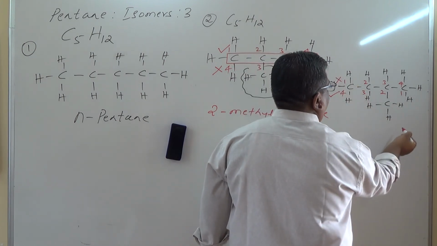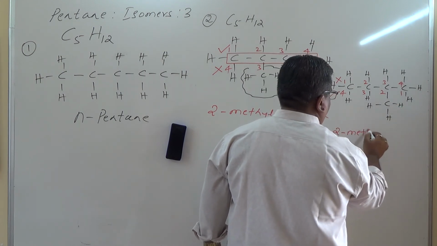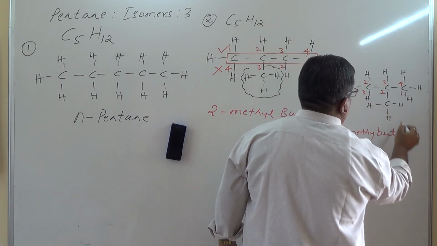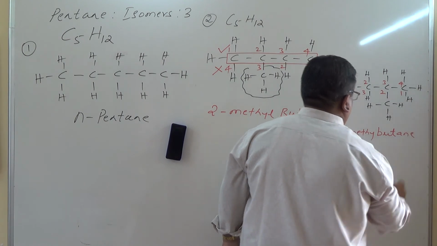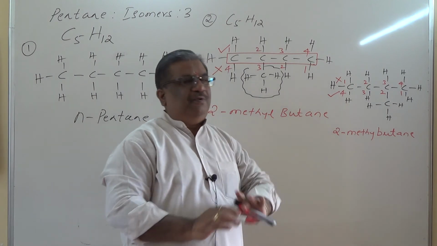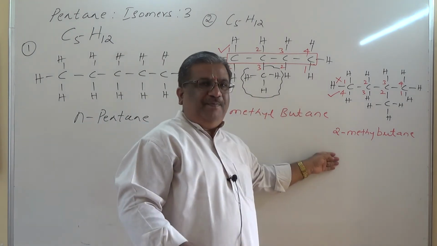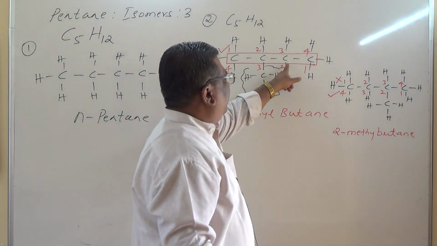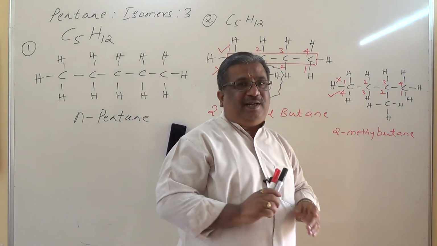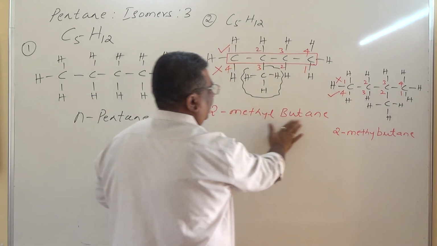How do you read this one? 2-methyl, that is a group prefix, methyl, 1, 2, 3, 4 but, all single bond ane. So 2-methyl butane. Is there a difference between this compound and this compound? Absolutely no. And therefore, dear students, you must remember both the compounds are the same. Whether I attach this carbon over here or over here, the numbering makes the difference. You must understand this thing. So this is the second isomer, that is 2-methyl butane.